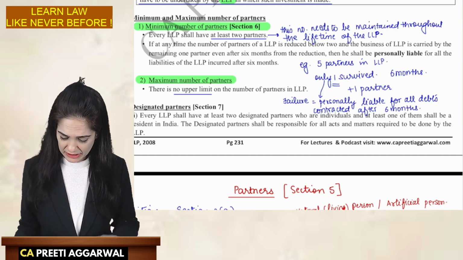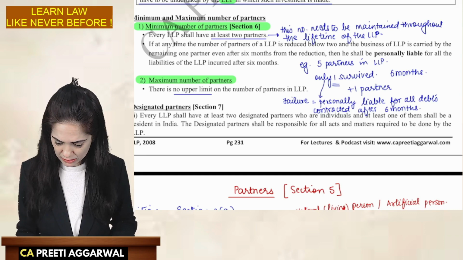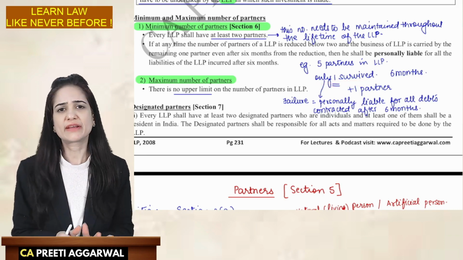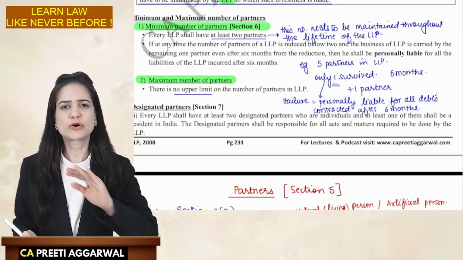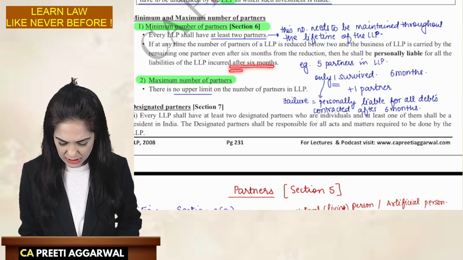So, in this case, the surviving partner is very much aware that he is the only one left now. So, he will start being personally liable for all the debts contracted after 6 months.